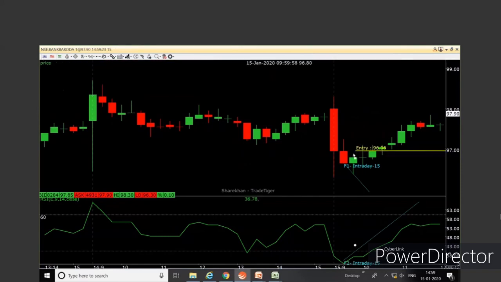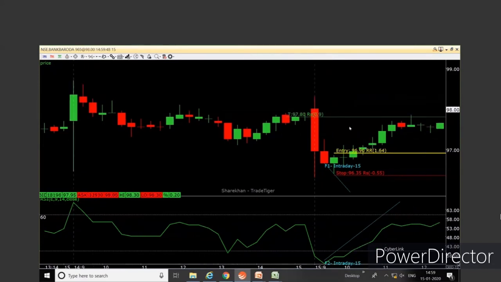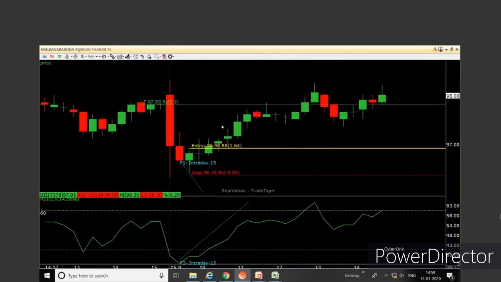Entry above the high of the second candle. Stop loss below the low of the second candle itself. Target above this, prices have gone up, taken a turn, come down. Highest high, highest close. So somewhere between this would be your target. Targets achieved.